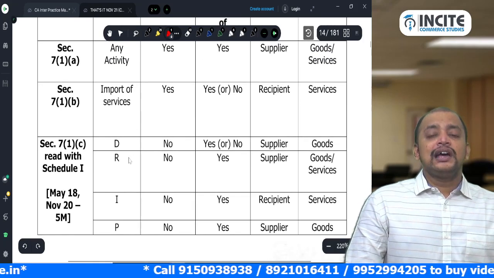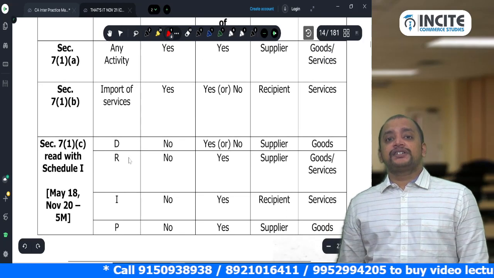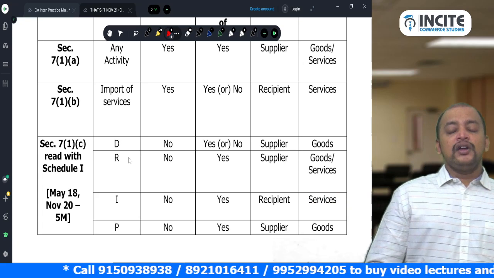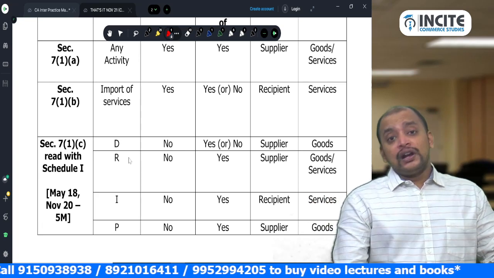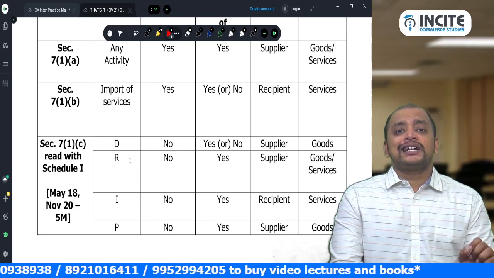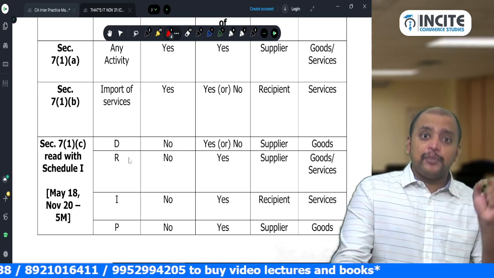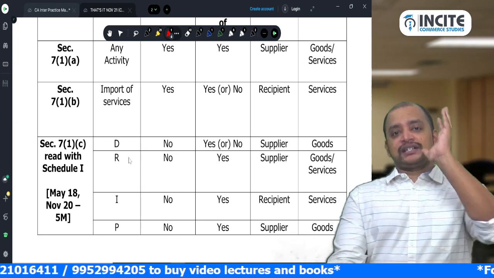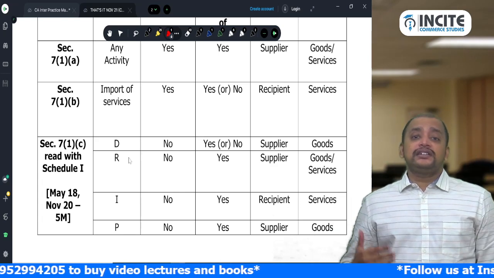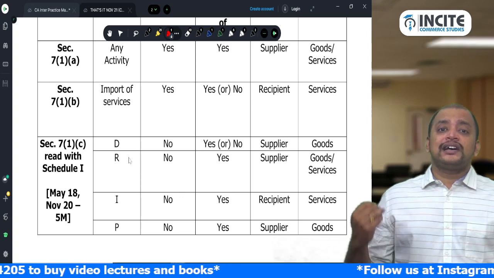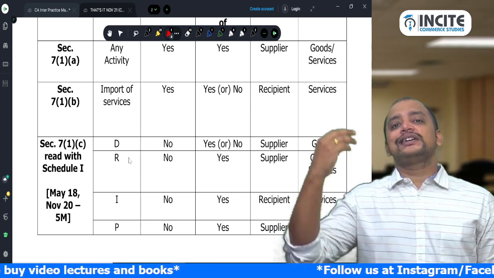That is R. I is for import of services from a related person or another establishment located outside India. We already have import of service under 7(1)(b), but that import of service is from any person, whereas this import of service is from a related person or another establishment located outside India.